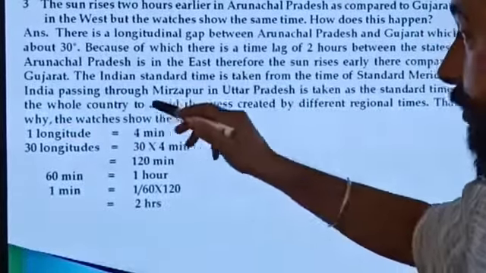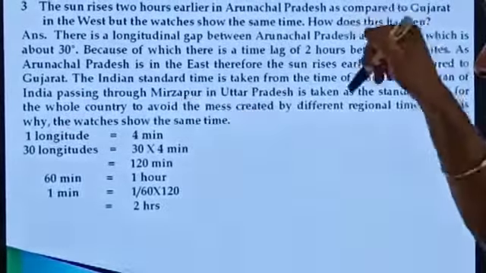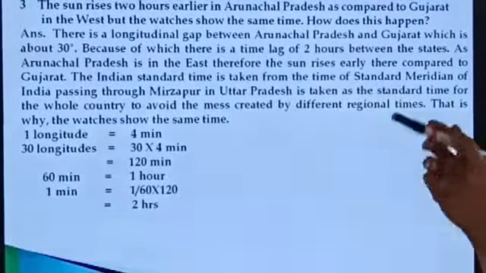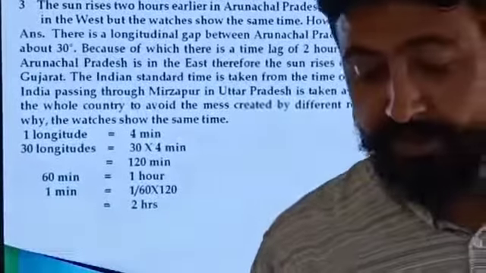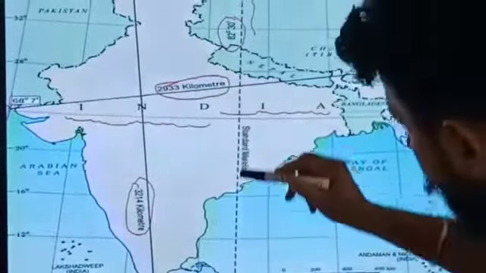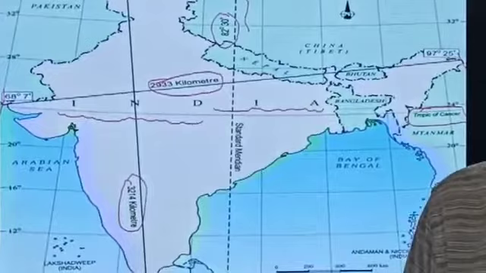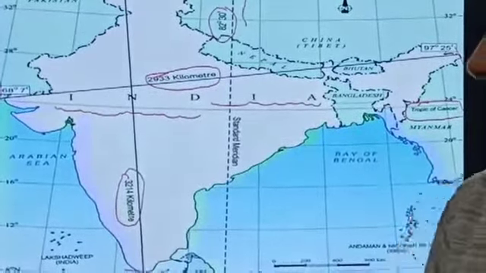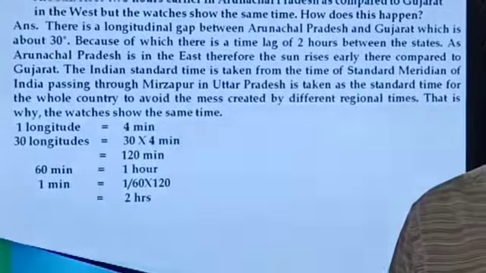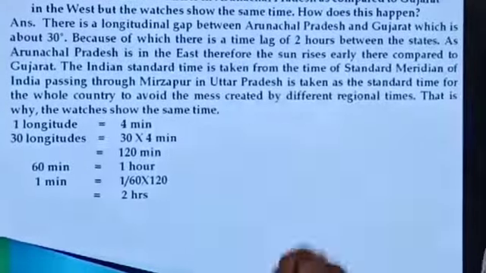And India passing through Mirzapur in Uttar Pradesh is taken as the standard time. And where is the standard meridian? Here it is. It passes through UP, that is Mirzapur, right? And its location is 82 degree 30 minutes. So they have selected it.